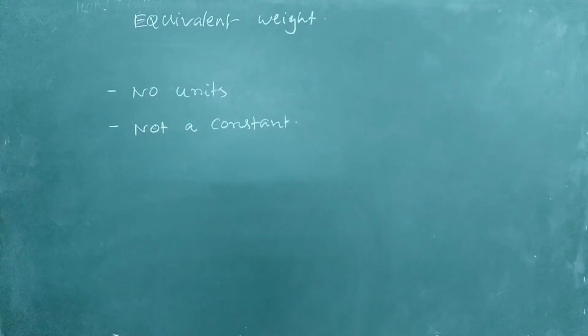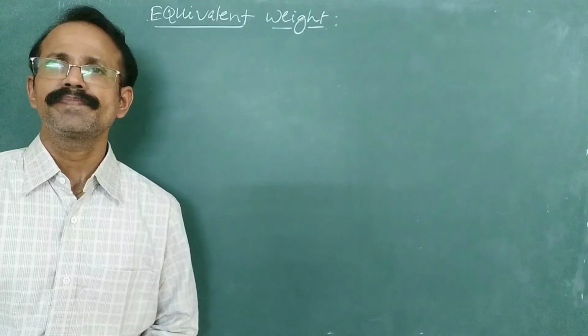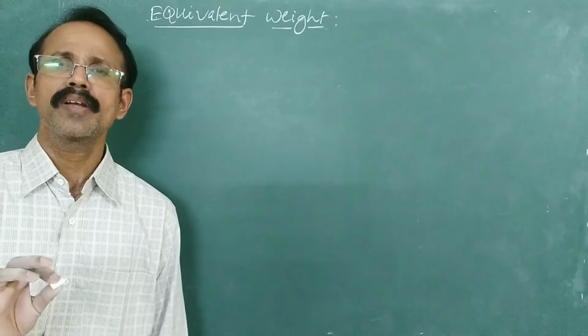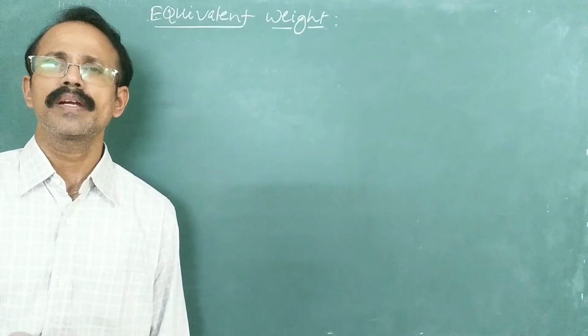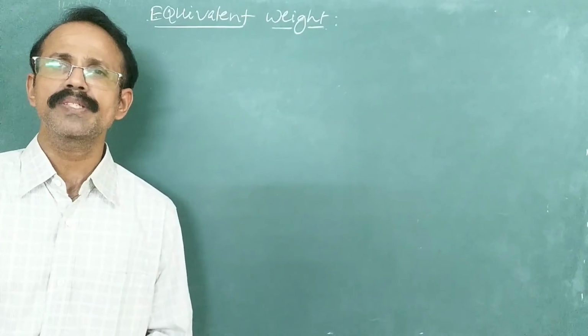Here we have to remember two important points. Equivalent mass has no units, because as per the definition it is the number of parts by mass of an element that combines with one part by mass of hydrogen. So it is just a number, it does not have any units. And it is not a constant. Equivalent mass is a variable, and it changes as per the situation for the same species.